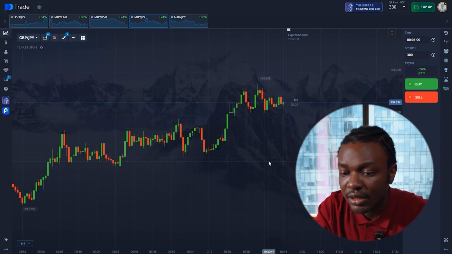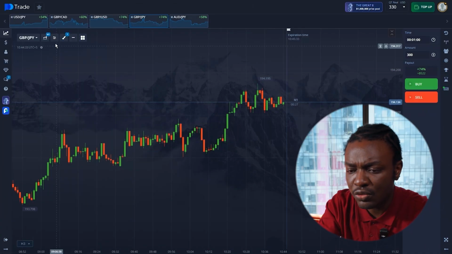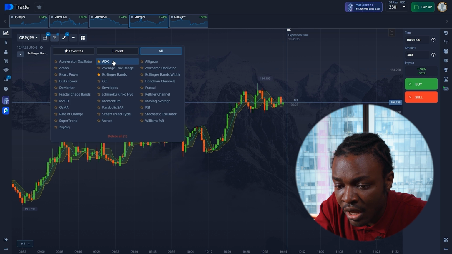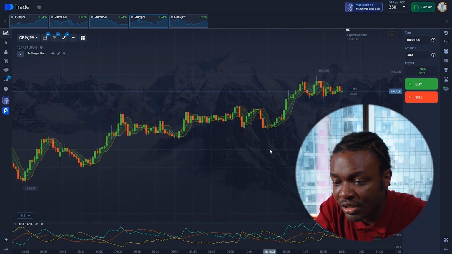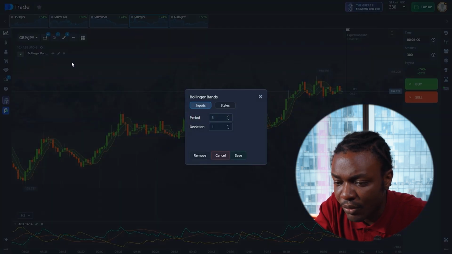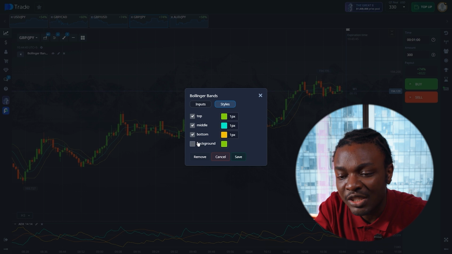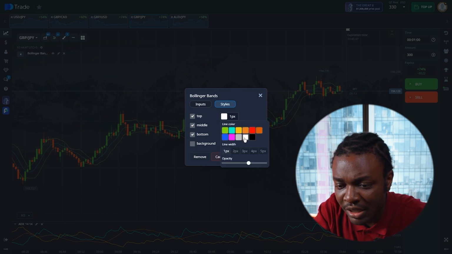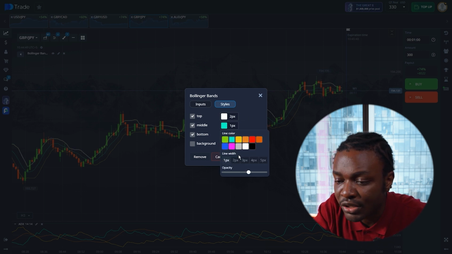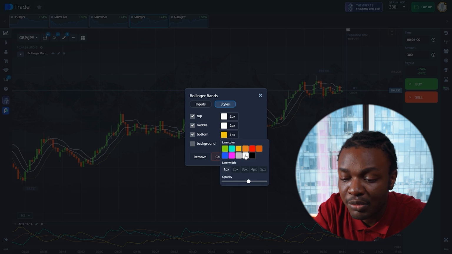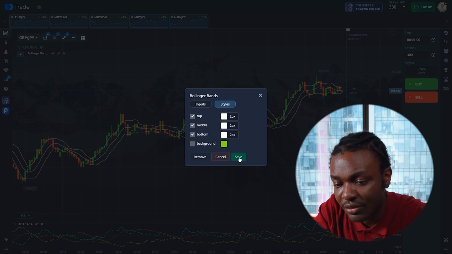Okay, all right guys, let's add our tools, Bollinger Bands and ADX. We'll start by adjusting the period in the settings. For the first one, we need to change the period to 8. I also recommend disabling the indicator's background fill. It just gets in the way. So I'll set the band colors to white. Personally, it makes the chart easier to read for me. You can choose differently if you want.